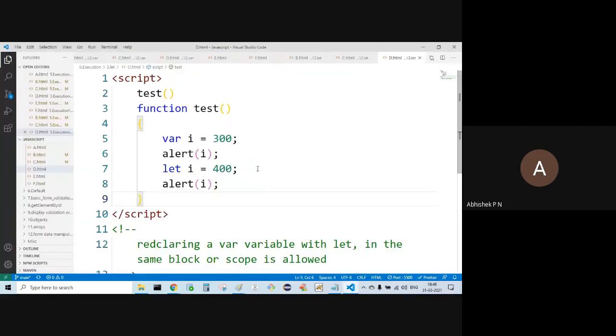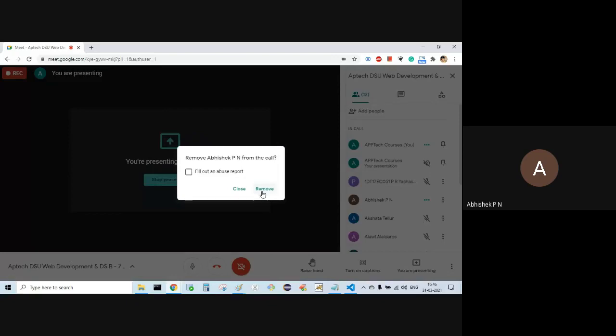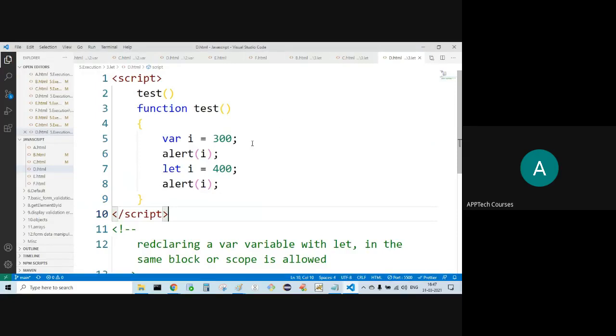Redeclaring a var variable with let in the same block or same scope. Redeclaration of var variable with let in the same scope. First I'll get 300, then I'll get 400.